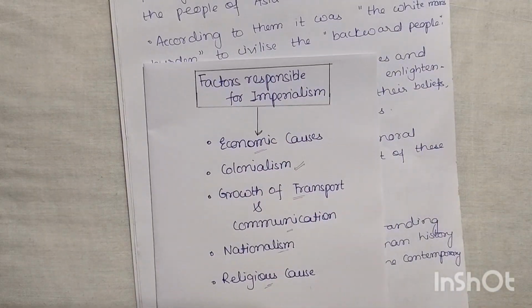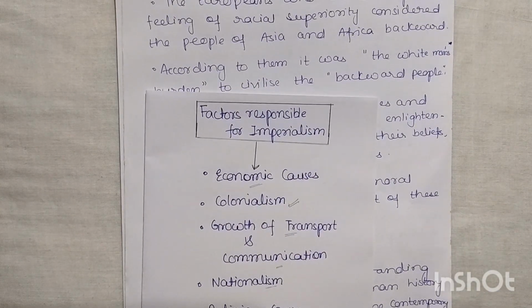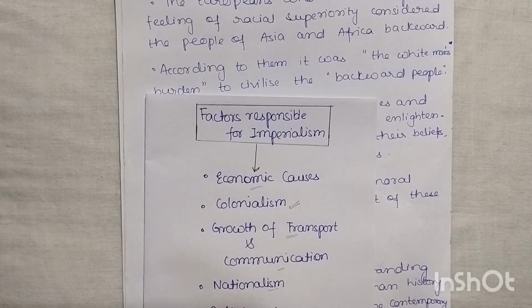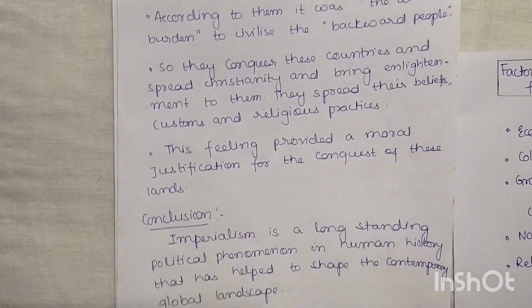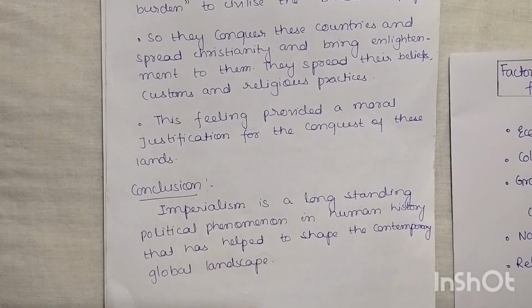These are the causes we have covered: the economic cause, colonialism, growth of transport and communication, nationalism and the religious cause. Imperialism is a long-standing political phenomenon in human history that has helped to shape the contemporary global landscape.